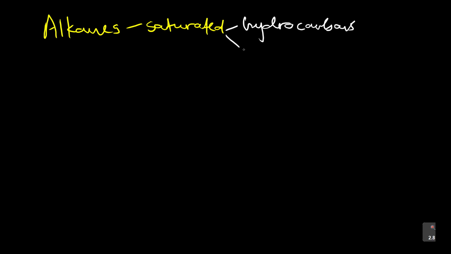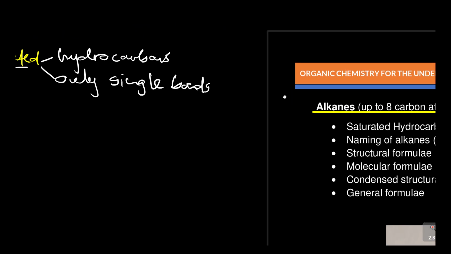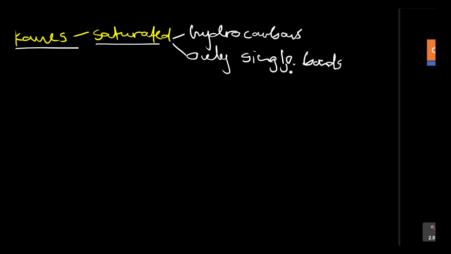Number two, they contain only single bonds. So if you're saturated, it's a hydrocarbon that contains only single bonds. So an alkane is a hydrocarbon that contains only single bonds, and we say they are saturated. The next one is the naming of alkanes.